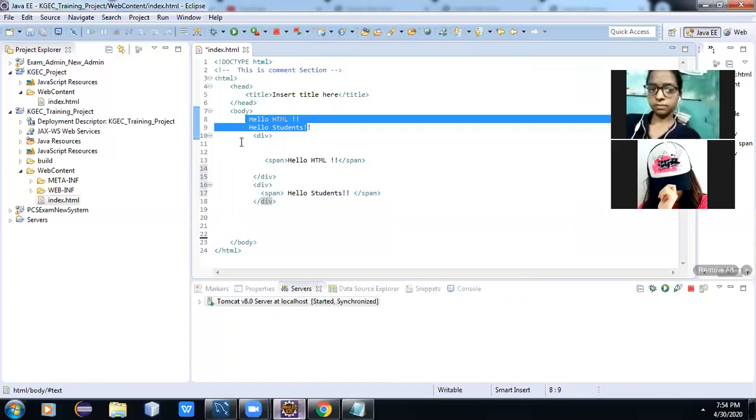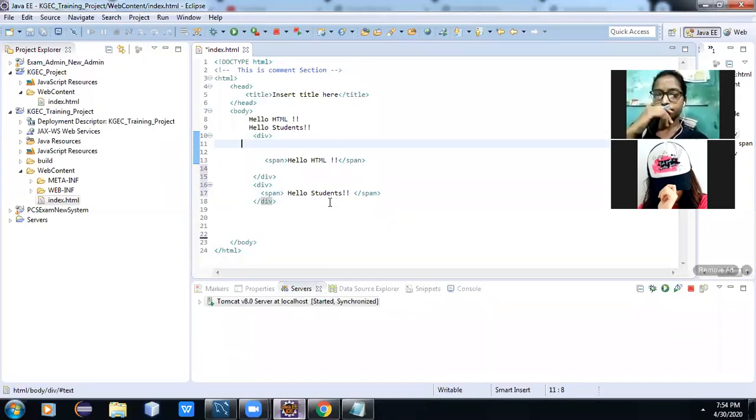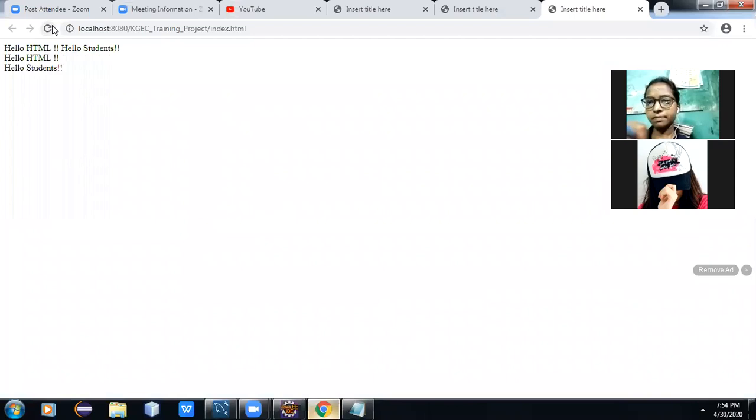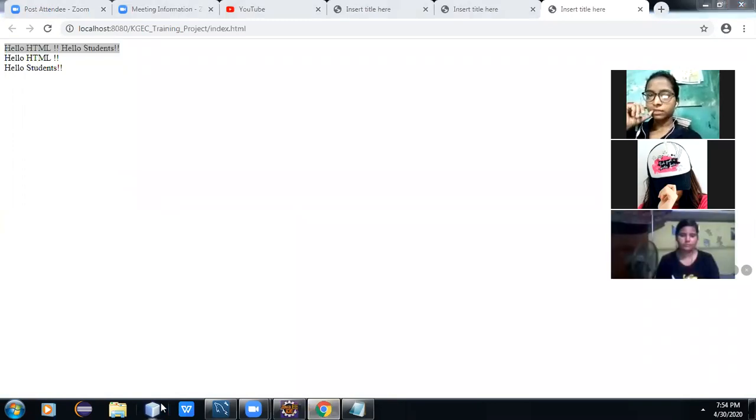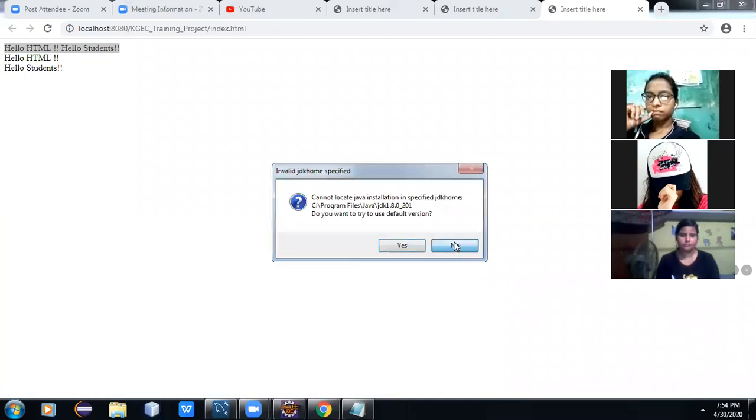This section we have written with a div section and span. Just check what happened. Okay, if we do not use the div, then everything is in the same line. But if we use the div, then it goes to the second line.